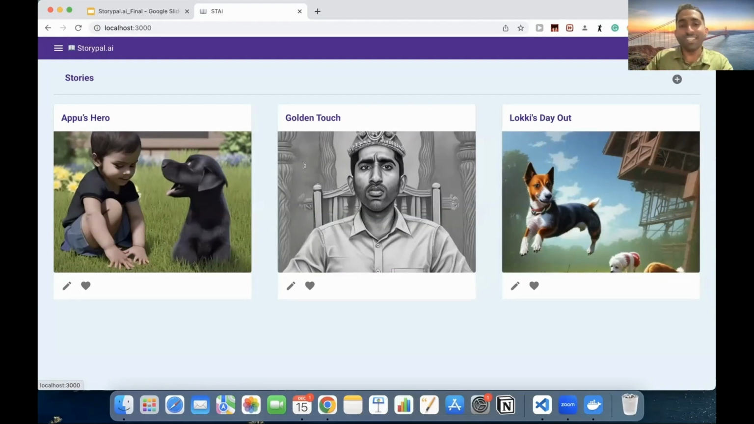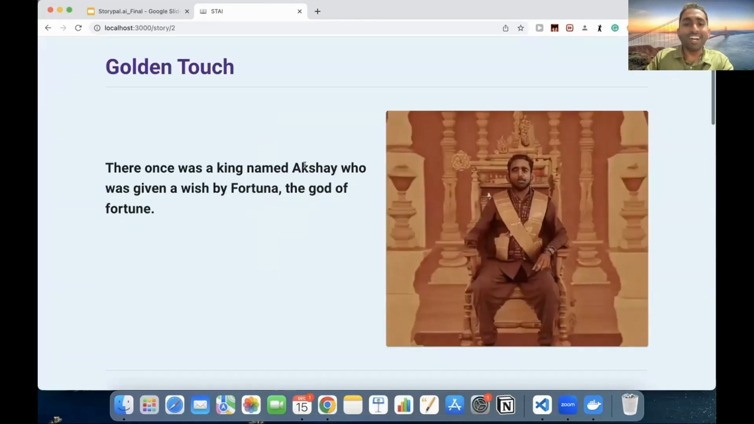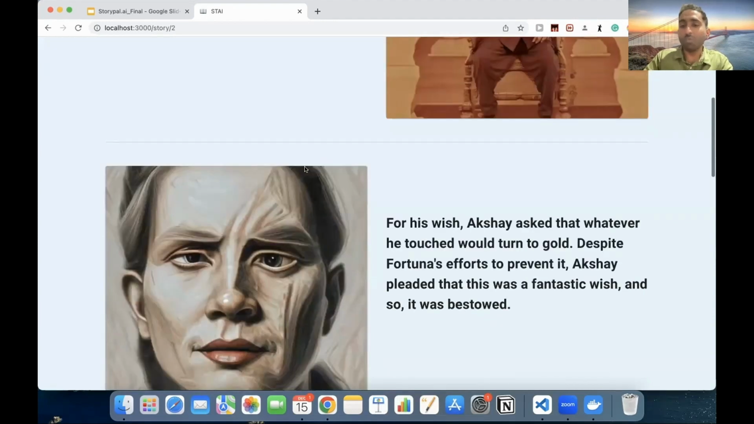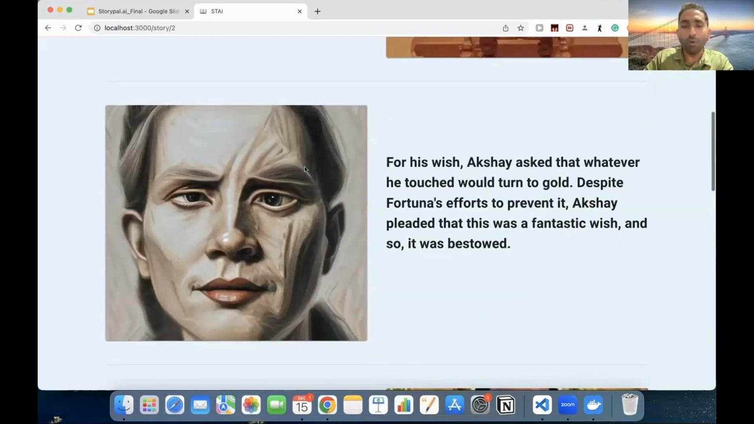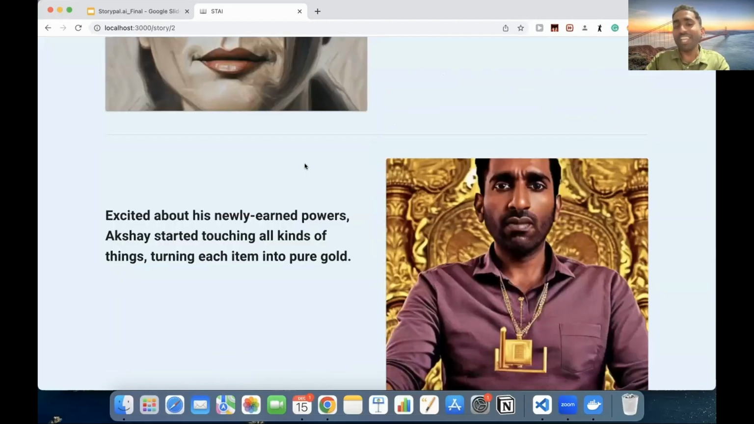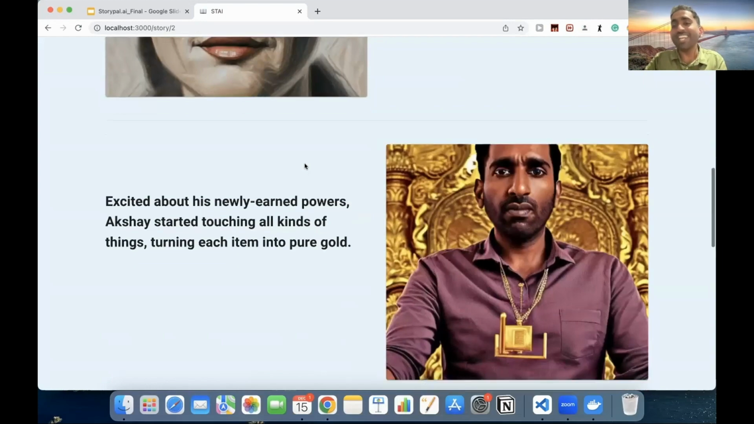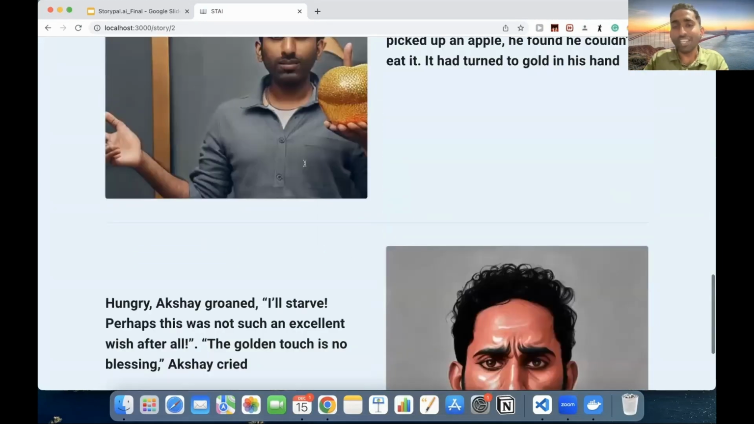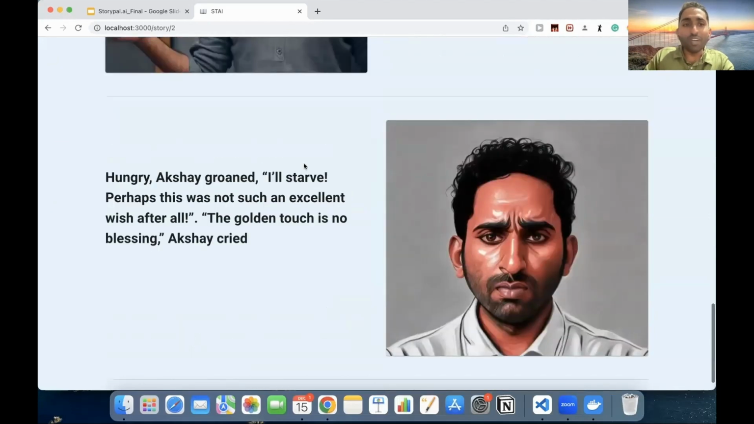If you see here, this is the king, me, sitting on a throne, and God Fortuna gave me a wish that whatever I touched would turn into pure gold. And King Akshay turned arrogant, touching everything into pure gold. But soon he realized, when he was hungry, he took an apple in his hand and it turned into pure gold. And Akshay cried, this was not a blessing after all.